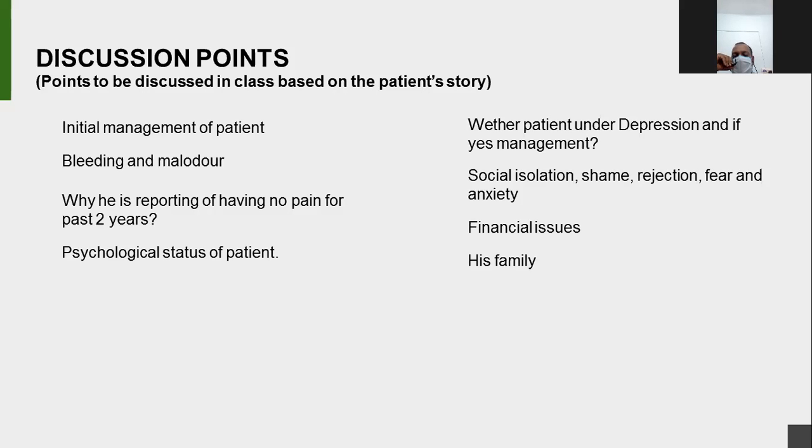I was telling that having a diagnosis is important, but keeping the patient as comfortable as possible is also our main aim of treatment. If the patient has anxiety or worries regarding the bleeding, and if it is profuse, definitely we have to do something for it. And because of the foul smell, there are many problems which Shiva has mentioned in her podcast, so it is also important to manage the malodor.